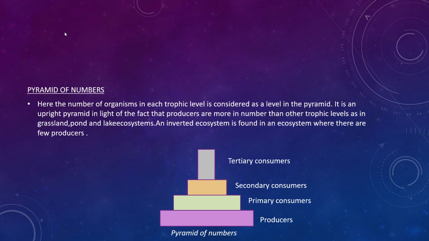Pyramid of numbers: here the number of organisms in each trophic level is considered as a level in the pyramid. It is an upright pyramid in light of the fact that producers are more in number than other trophic levels. Only then it will be upright, otherwise it will be inverted if the producers are very low.